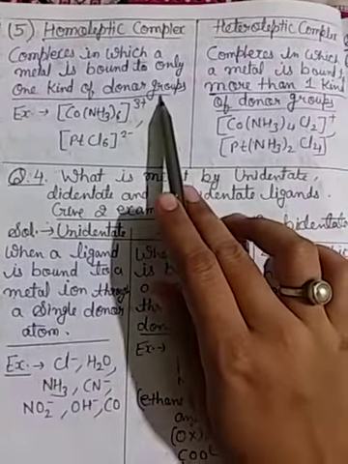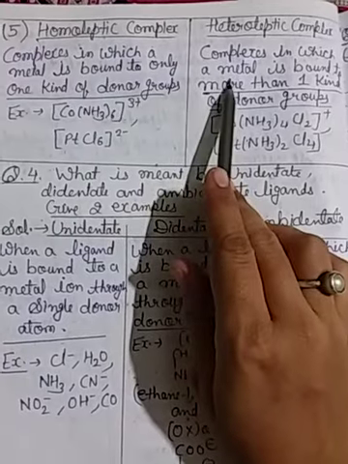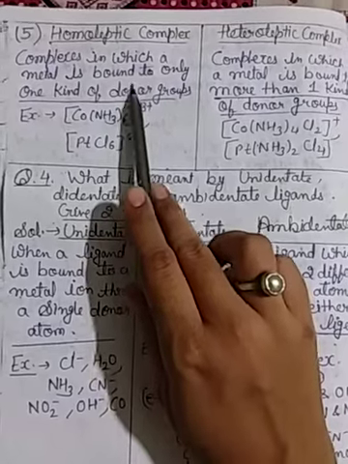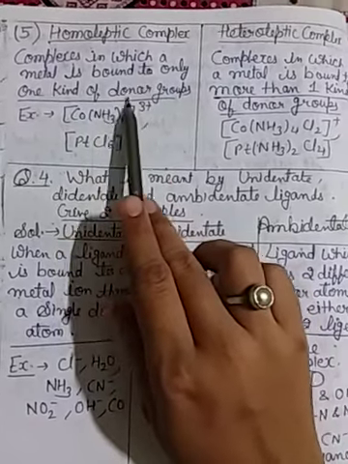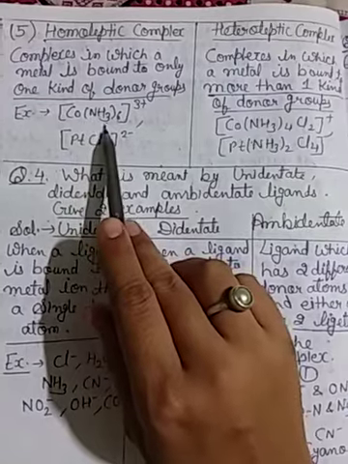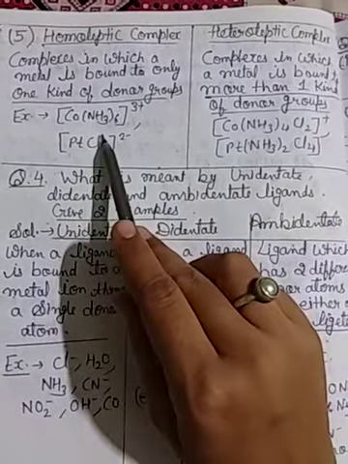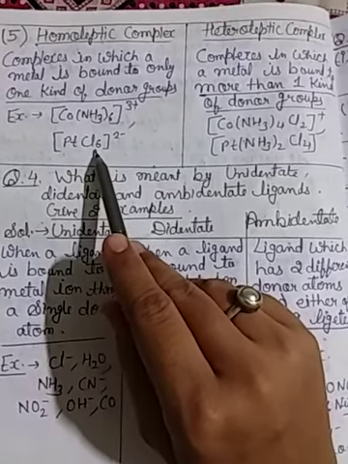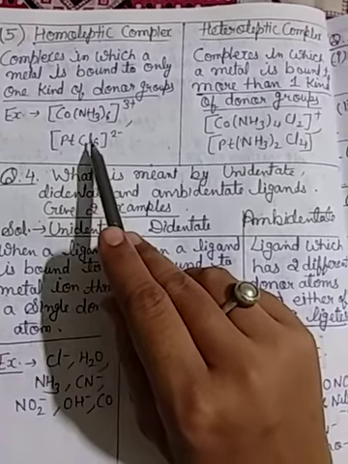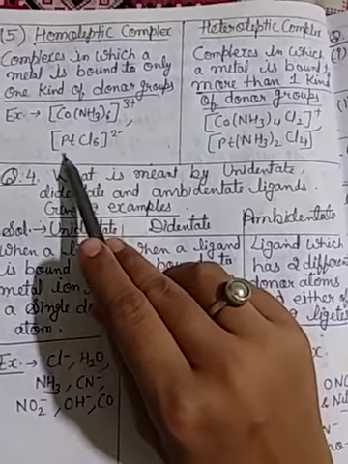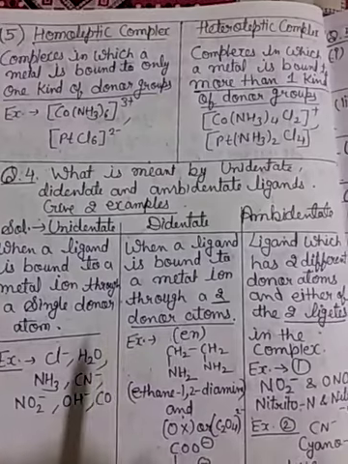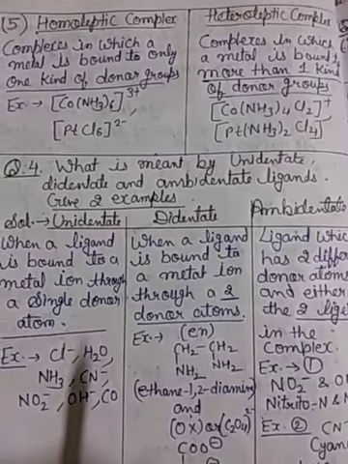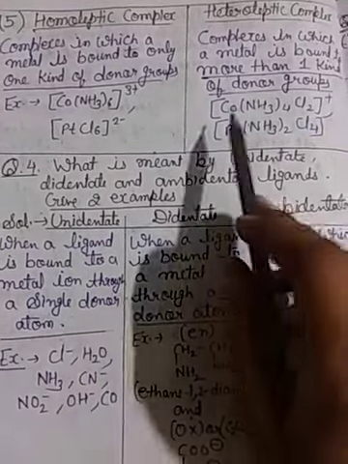Then fifth, homoleptic complex and heteroleptic complex. The difference between homoleptic and heteroleptic: in a homoleptic complex, the metal is bound to only one kind of donor atom, like [Co(NH3)6], only NH3, one type of ligand; like platinum attached only to Cl. One type of donor atom, or we can say one type of ligand attached with the metal ion, so the complex is known as homoleptic.